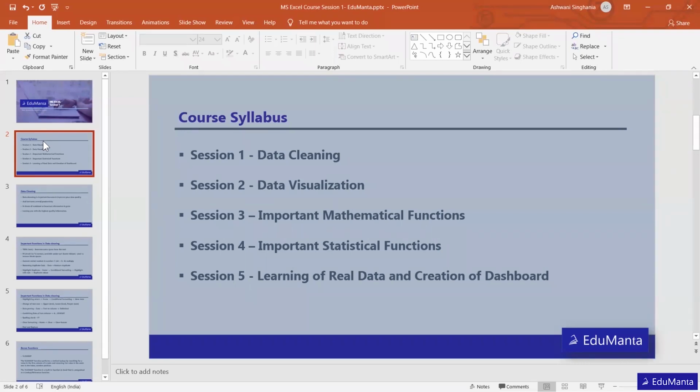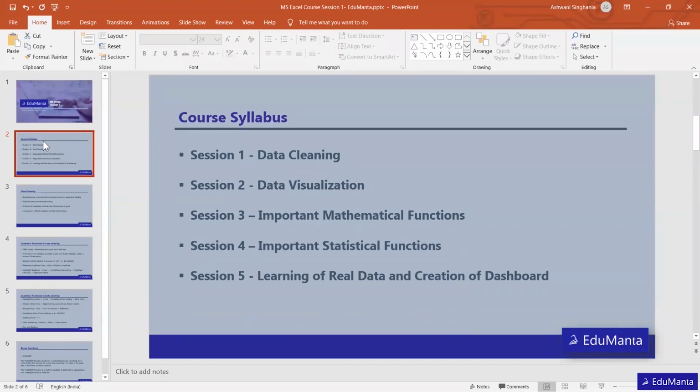For example, if I talk about sales data, just seeing the sales data in Excel, we cannot figure out anything. But when we plot it in, say, a histogram, then we can see in which month the highest sale is there. On the basis of that, we can make decisions on production. For January, there was the highest sale, so we have to keep more inventory for that particular month.